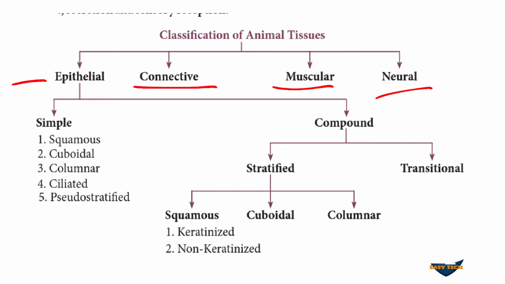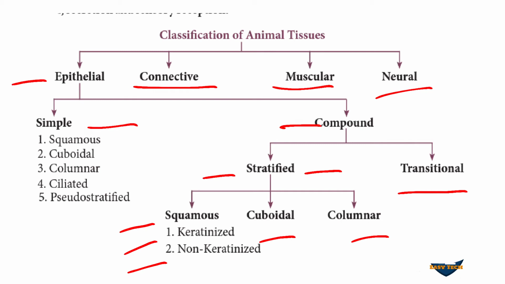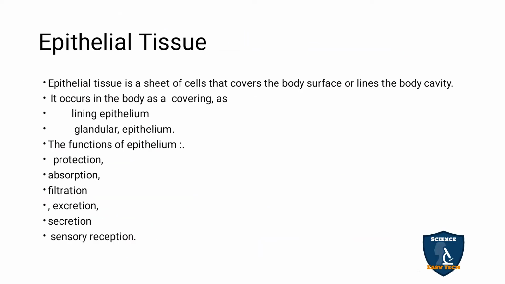The epithelial tissue is divided into simple epithelium and compound epithelium. The compound epithelium is divided into stratified compound epithelium and transitional compound epithelium. The stratified compound epithelium is divided into squamous, cuboidal and columnar. The squamous is divided into keratinized and non-keratinized, and the simple epithelium is divided into squamous, cuboidal, columnar, ciliated and pseudostratified. So we are going to see the simple epithelium in detail.